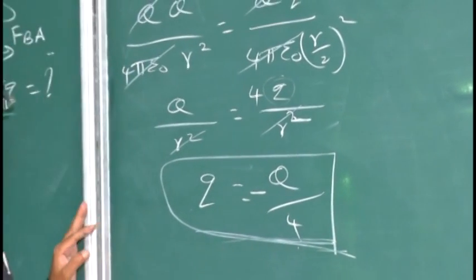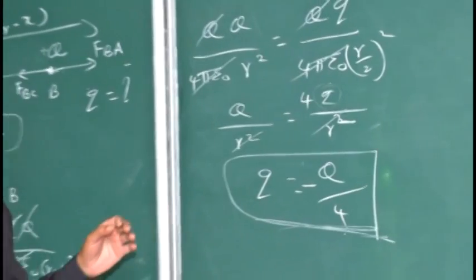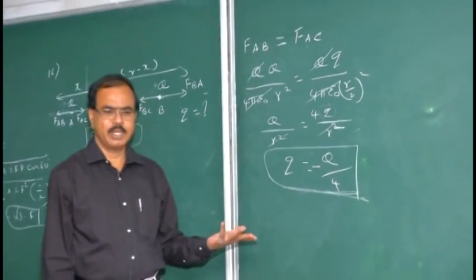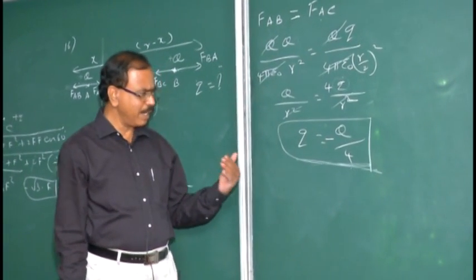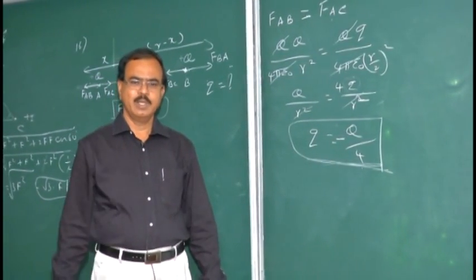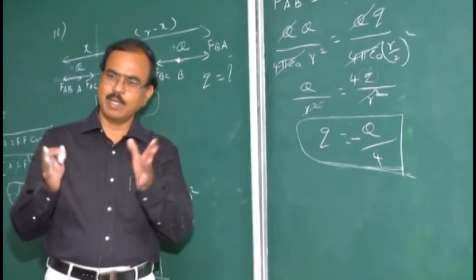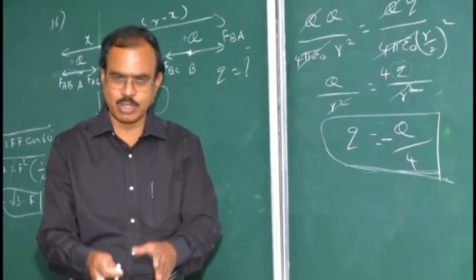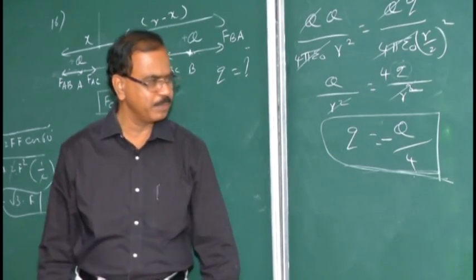So with the basic Coulomb's law we have solved an excellent problem, Coulomb's law, and then the preliminary basic concept about equilibrium. What do you mean by equilibrium? When two or more forces act at a point and the point remains stationary or at rest, we say that it is in equilibrium.